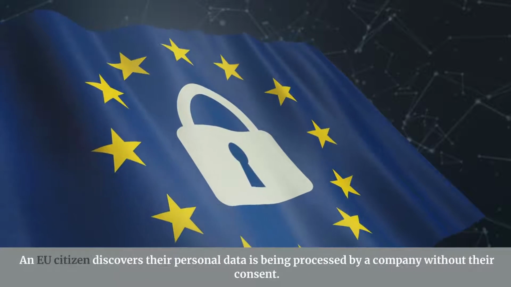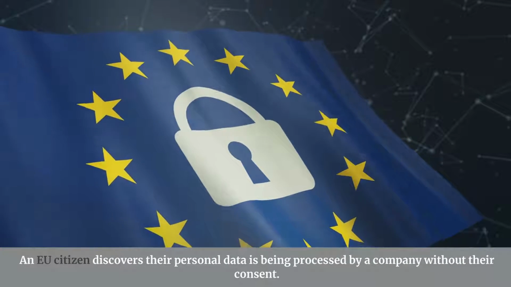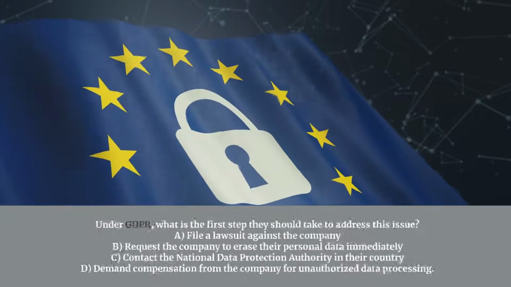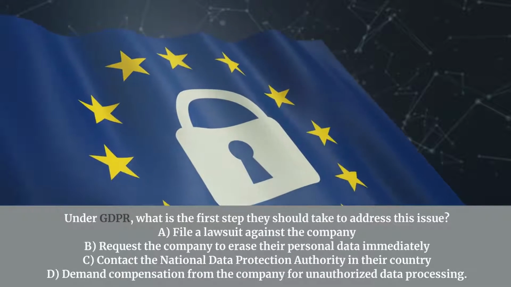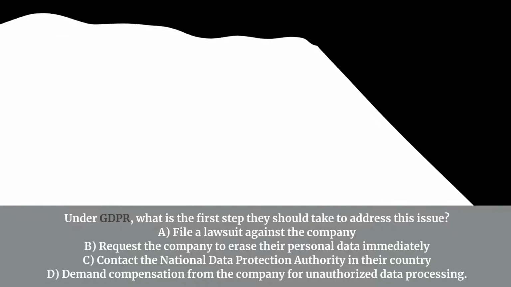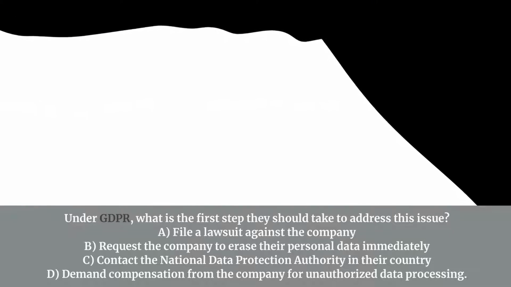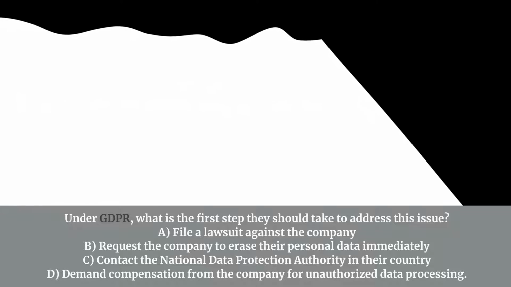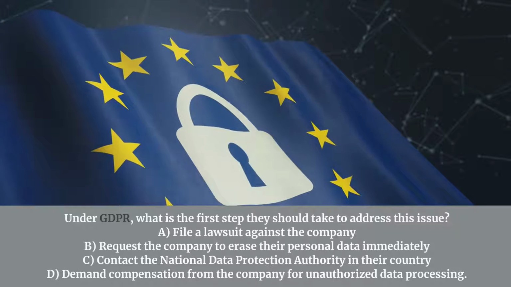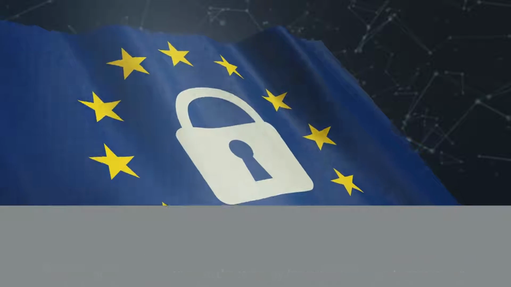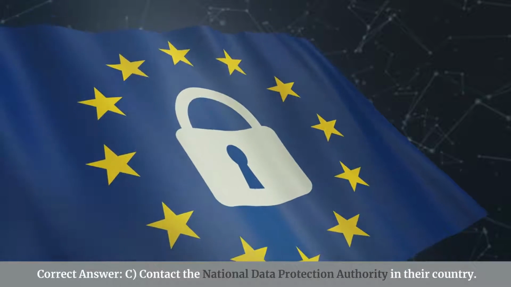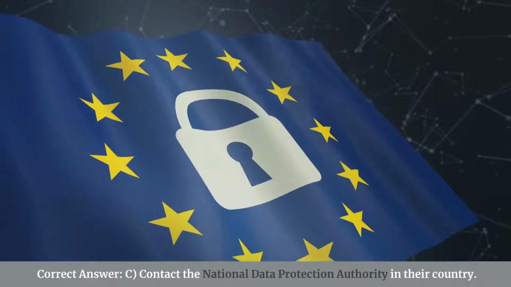An EU citizen discovers their personal data is being processed by a company without their consent. Under GDPR, what is the first step they should take to address this issue? A. File a lawsuit against the company. B. Request the company to erase their personal data immediately. C. Contact the National Data Protection Authority in their country. D. Demand compensation from the company for unauthorized data processing. Correct answer: C. Contact the National Data Protection Authority in their country.